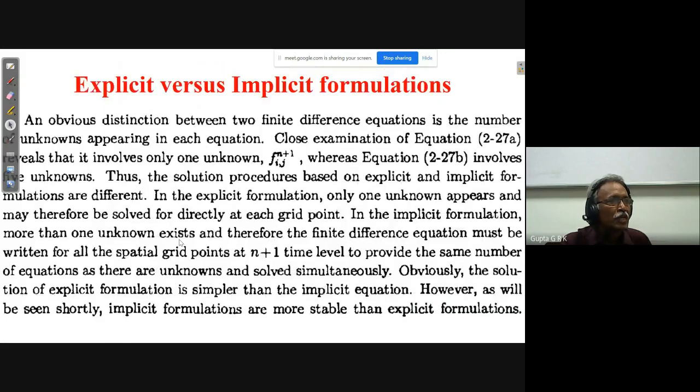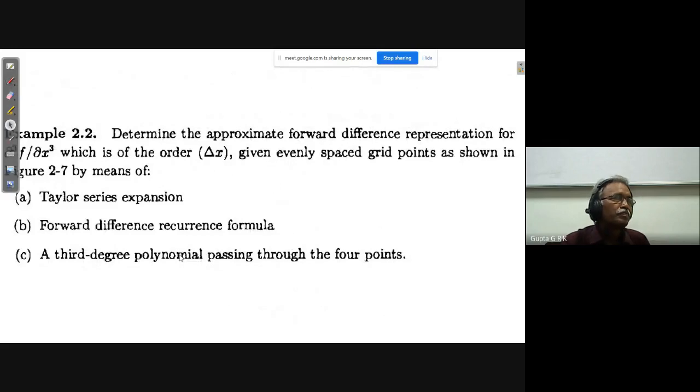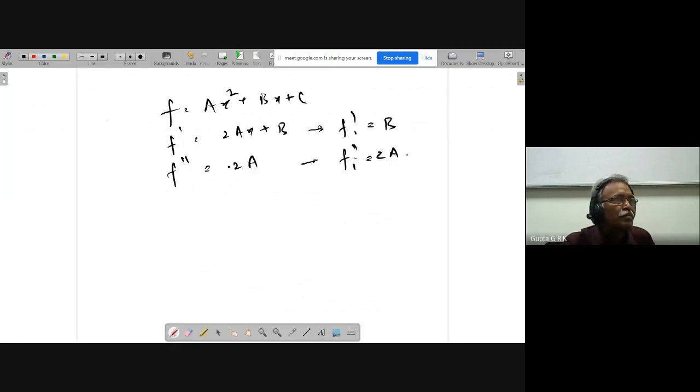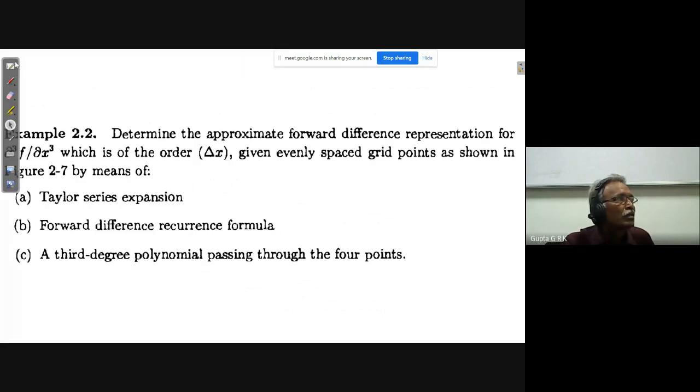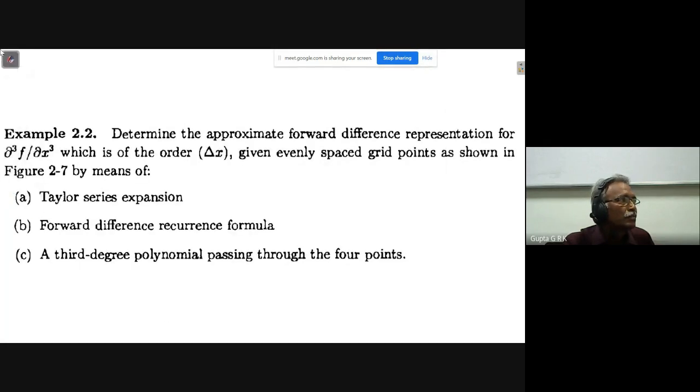This we will do later. Okay, we will see some problems. A lot of worked out examples are given, and I have taken from there only. Determine the approximate forward difference representation for the third order derivative, which is of the order delta x, first order approximation, given evenly spaced grid points as shown in figure 2.7.